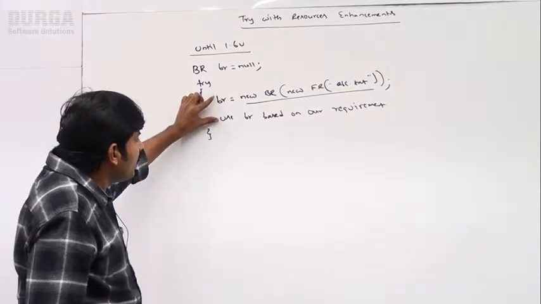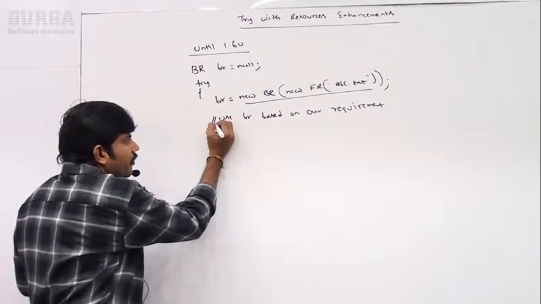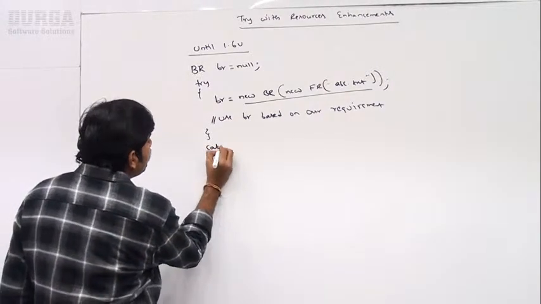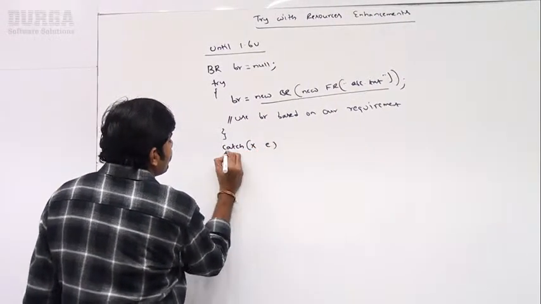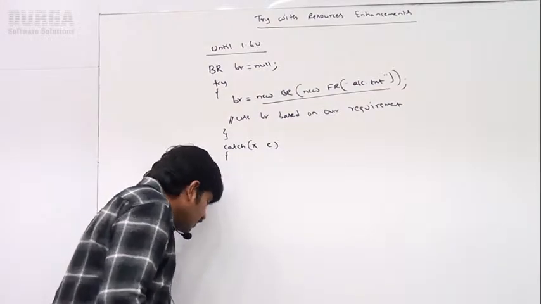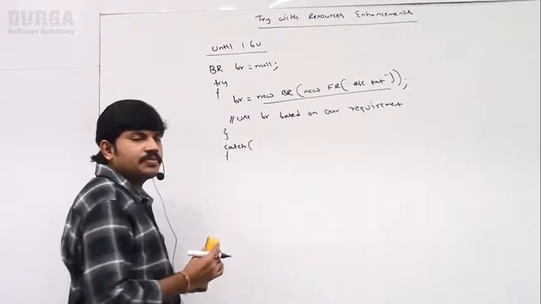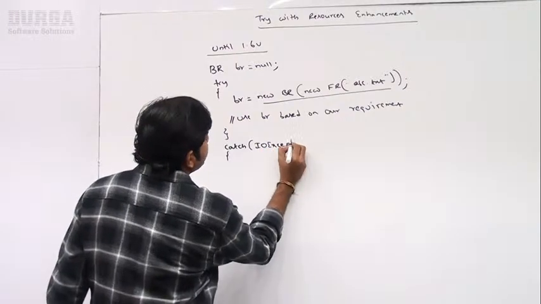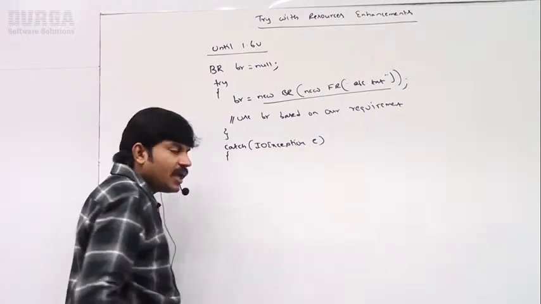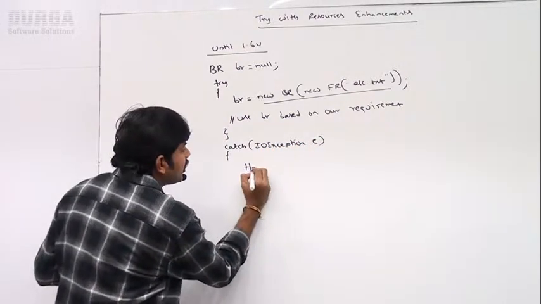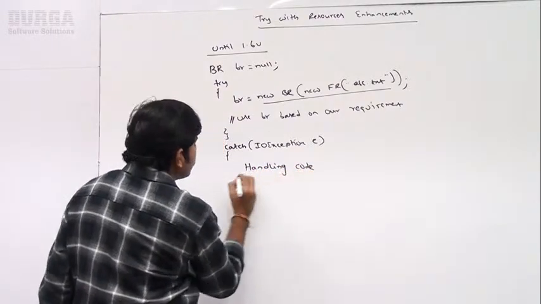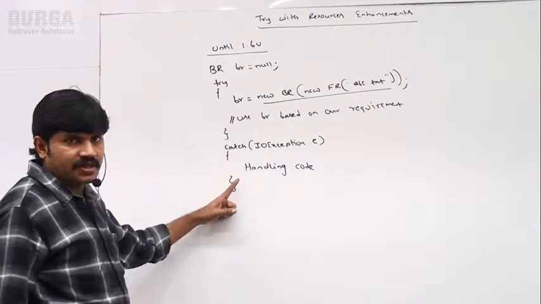Next, while executing this code, if you are facing any problem, then immediately the catch block is going to come. Sir, catch block. Sir, I know which type of exception there is a possibility of: IOException. While executing this code, if any IOException comes, then immediately I am going to take handling code. The corresponding handling code I have to define here.